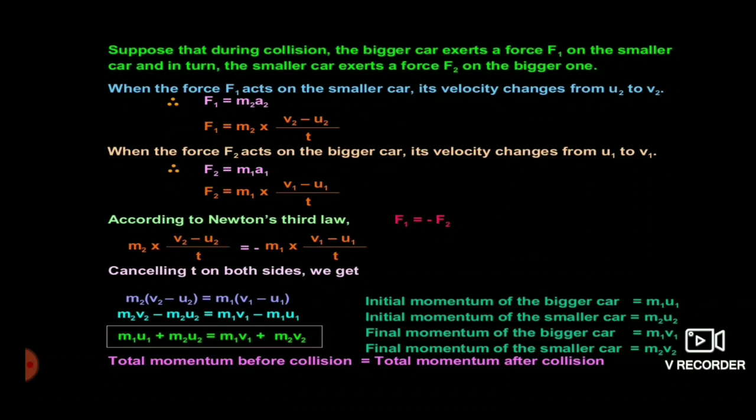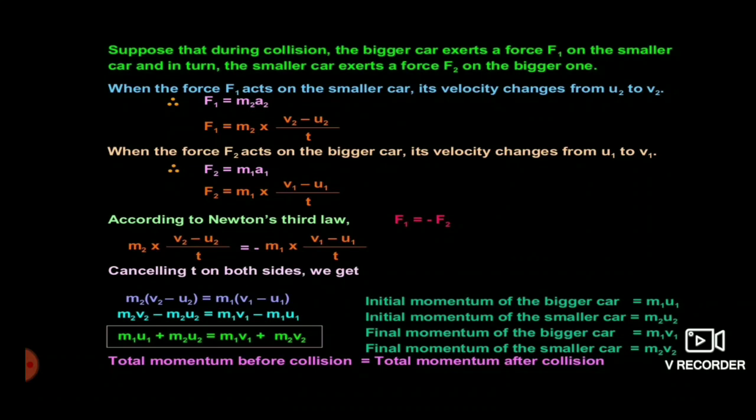Now what was the statement of Newton's third law of motion? It states that if two bodies strike each other, they apply forces of equal magnitude on each other. It means F1 should be equal to F2. But another thing, the direction of the applied forces is opposite.